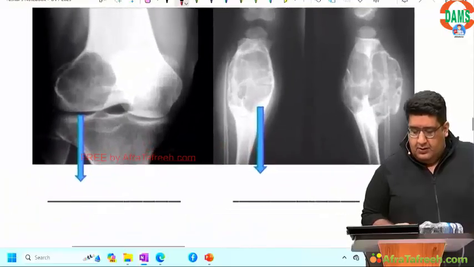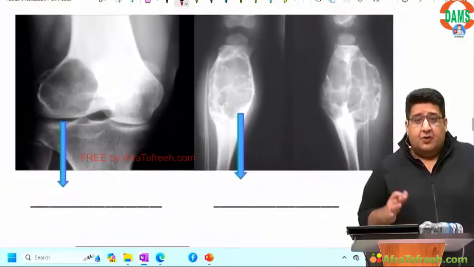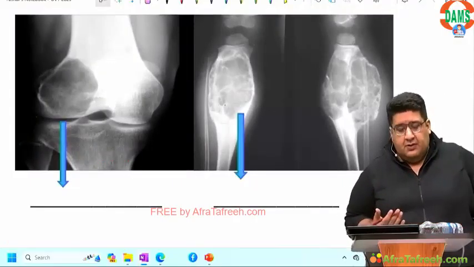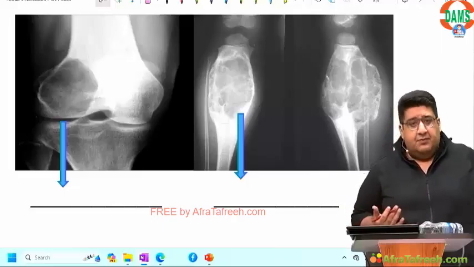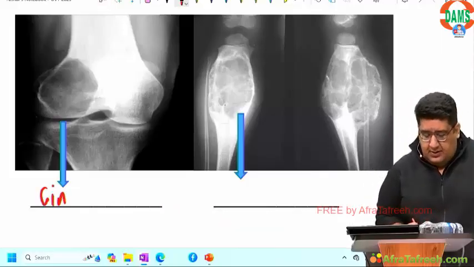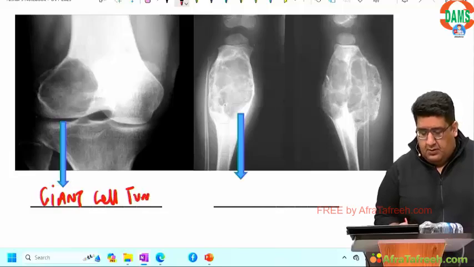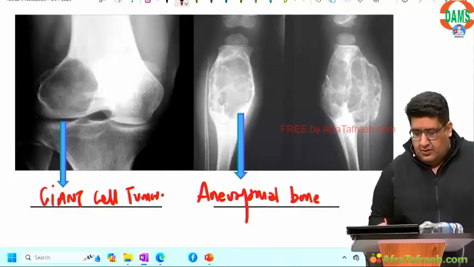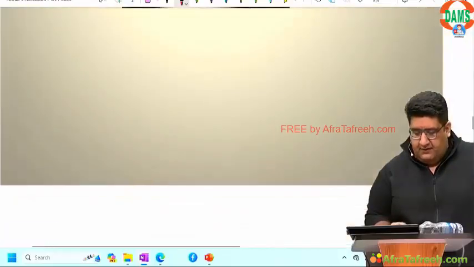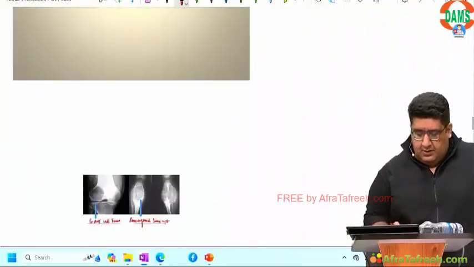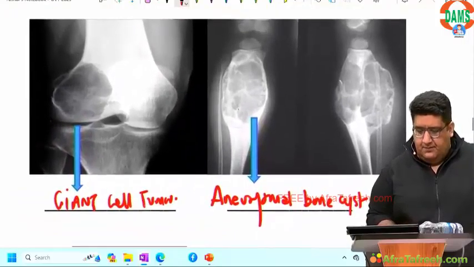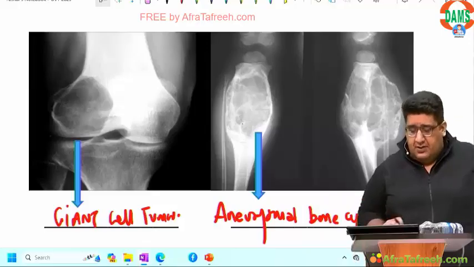Moving over to the section of tumors, which I'm sure has been covered in depth by radiology and orthopedics in all the lectures. But today, as I said, there are some people who have not attended but have come today. So for them, this is GCT, giant cell tumor. This is aneurysmal bone cyst. Okay, fine. I'm sorry. This is giant cell tumor, GCT, and this one is ABC. Very simple.